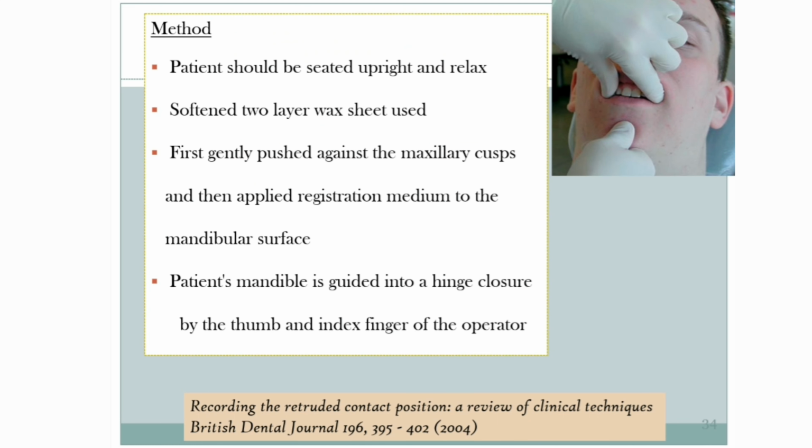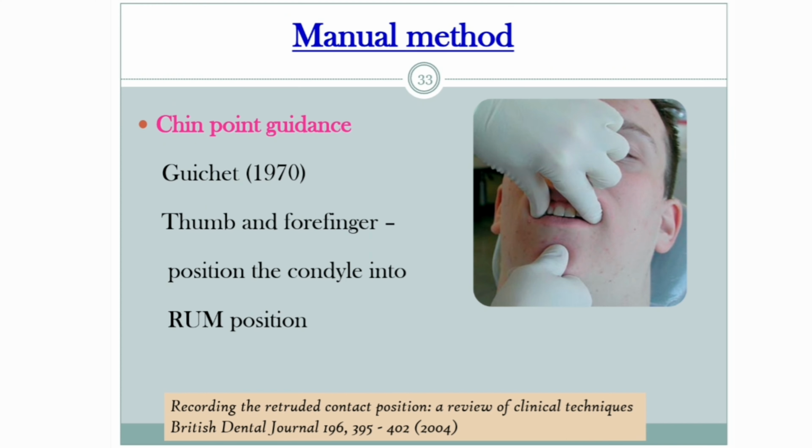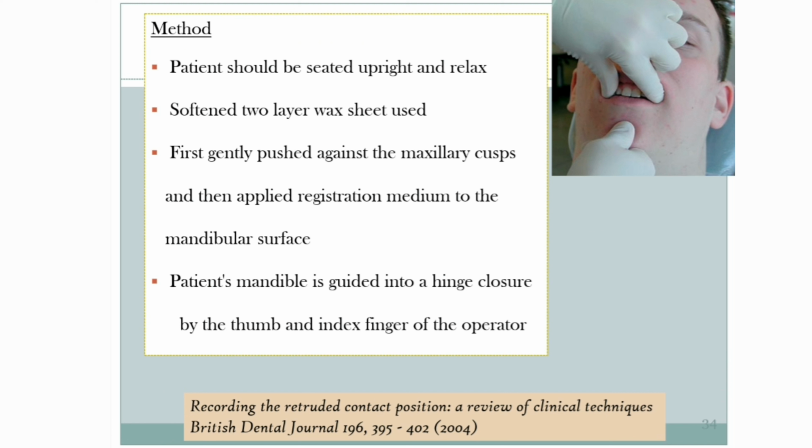Coming to the method of doing chin point guidance. First, the patient should be seated upright and told to get relaxed. After that, a softened two-layer wax sheet must be used. First, gently push against the maxillary cusps and then apply registration medium to the mandibular surface.